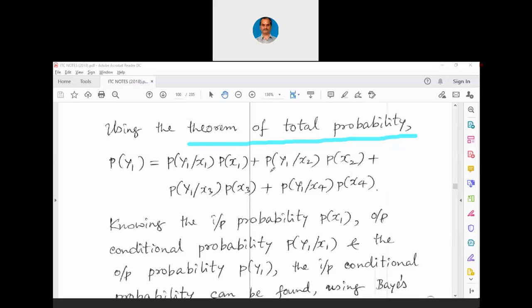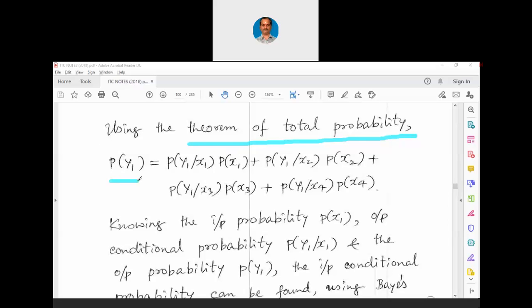Similarly, me receiving y1 when x2 is transmitted, at the same time there is a probability of x2 being transmitted, because p of x1 plus p of x2 plus p of x3 plus p of x4 is equivalent to 1. So this is what is called the theorem of total probability. It is a product of individual probability and the conditional probability, and it is the summation of all these products. If there is statistical dependency, then it is multiplied. If there is statistical independency, then it is added.